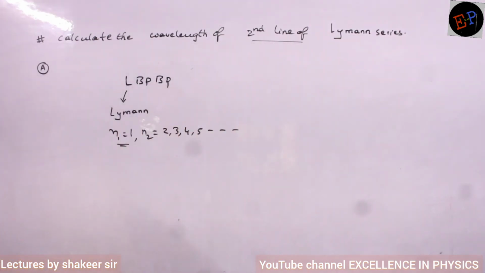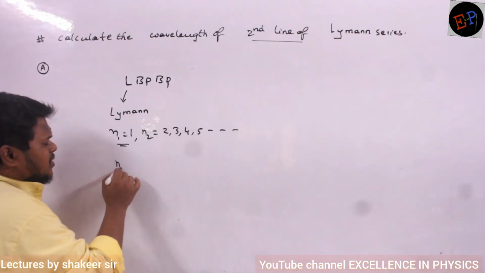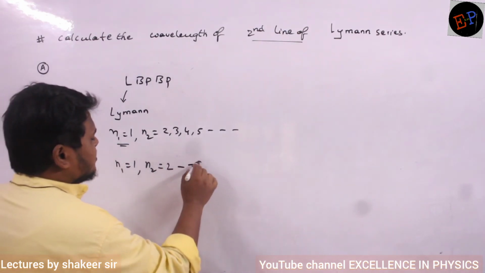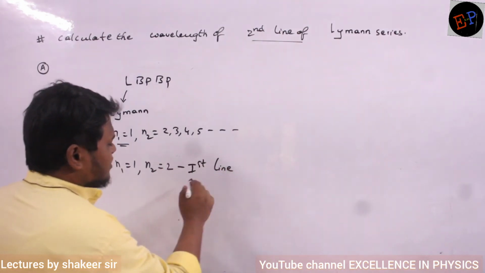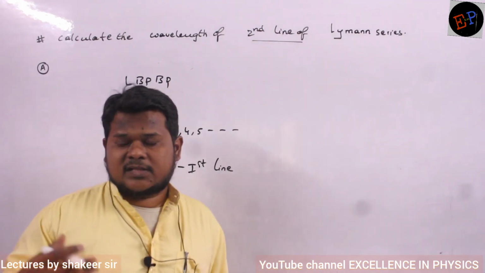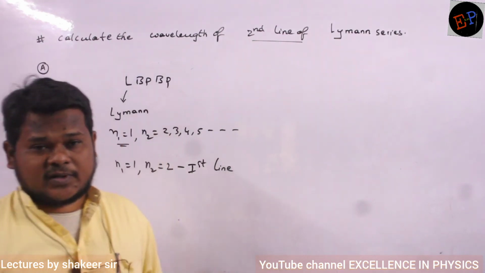Second line means, when N1 is equal to 1 and N2 is equal to 2, this is called the first line, or you can call it the H alpha line. Second line is called the H beta line. Third one is called the H gamma line. Like that also he will ask in the exam.